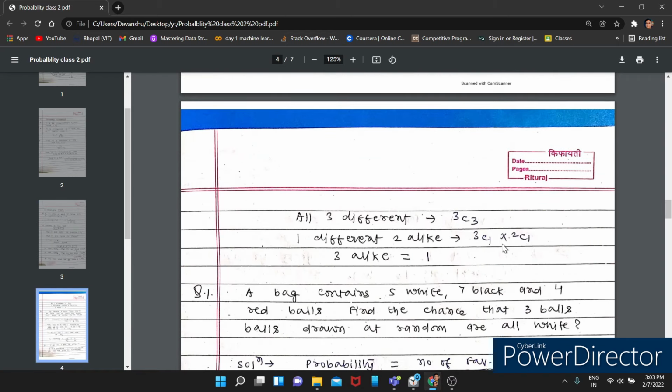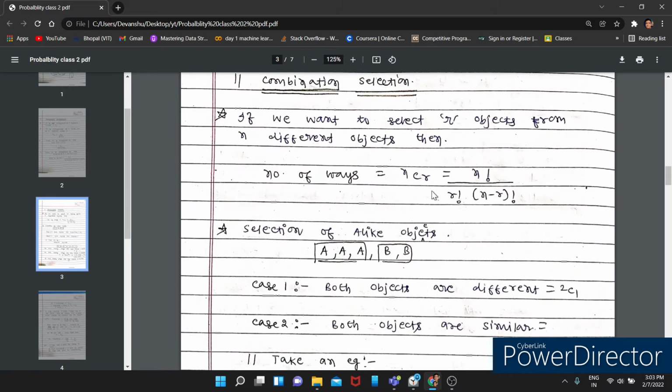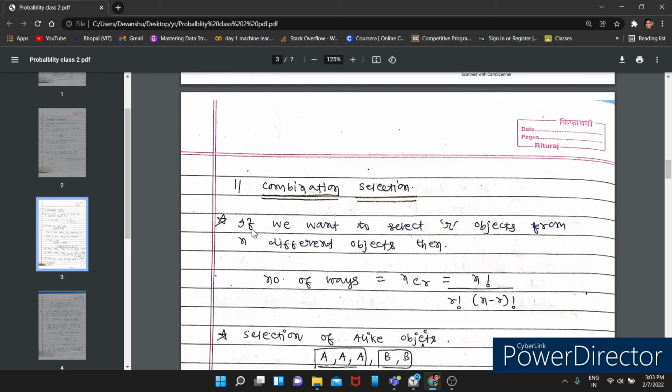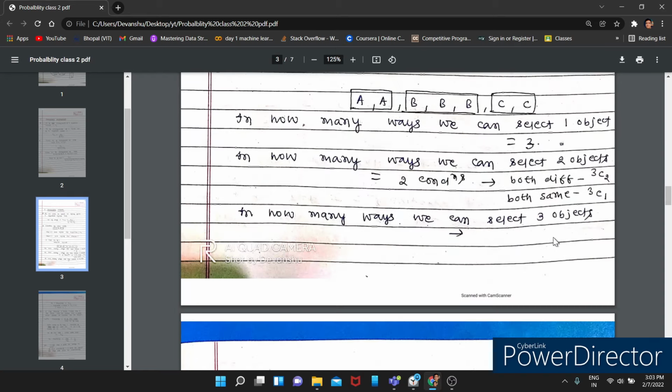This is a very simple concept. C means combination, and you are selecting NCR. This is the formula, NCR. If we want to select R objects out of n different objects, then the formula is NCR. We have simply written it here. You just need to understand the concept. You can write it very simply.